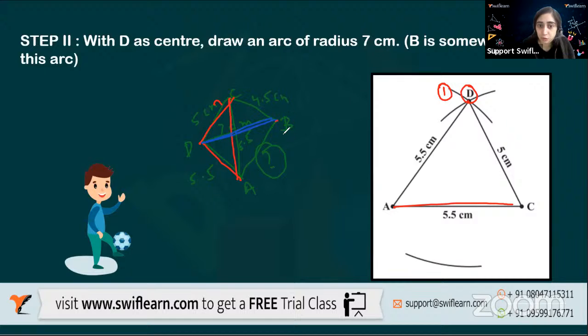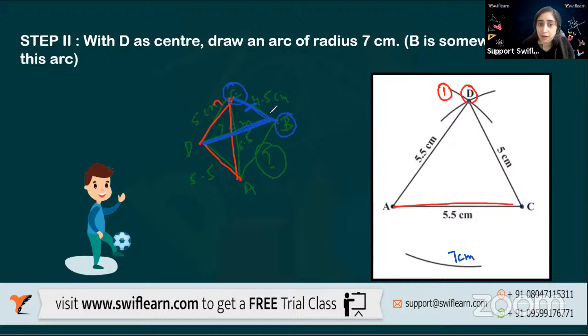So to come to the point B, I know two things. I know this side and I know this side. So from making D as a center, I can draw this arc of 7 centimeters, right? Now, our next thing which I know is CB. So from C, what will I do?